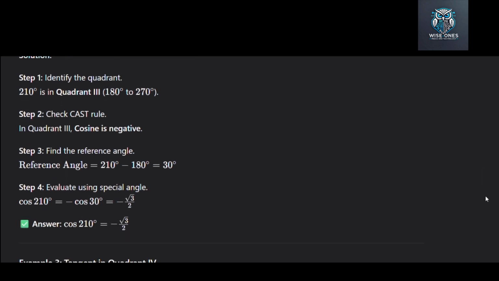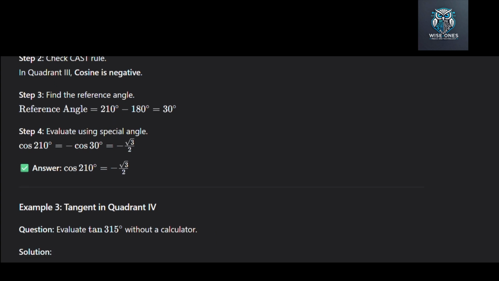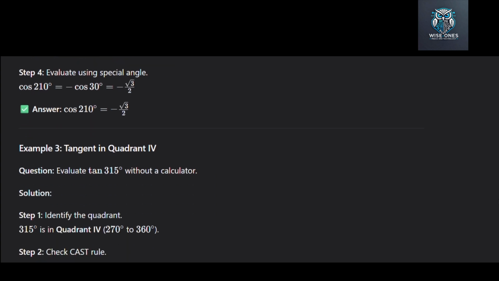Step 3. Find the reference angle. In quadrant 3, we subtract 180 from the angle. 210 minus 180 equals 30 degrees. Step 4. Evaluate using special angle. So cosine 210 degrees equals negative cosine 30 degrees. From our table, cosine 30 degrees is square root of 3 over 2. So the answer is negative square root of 3 over 2.